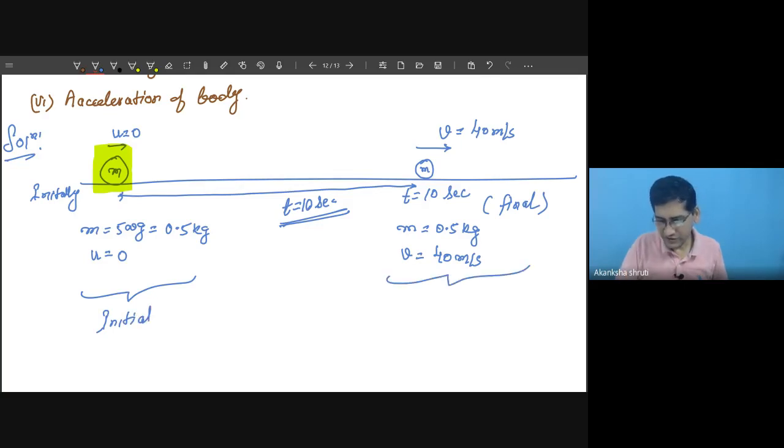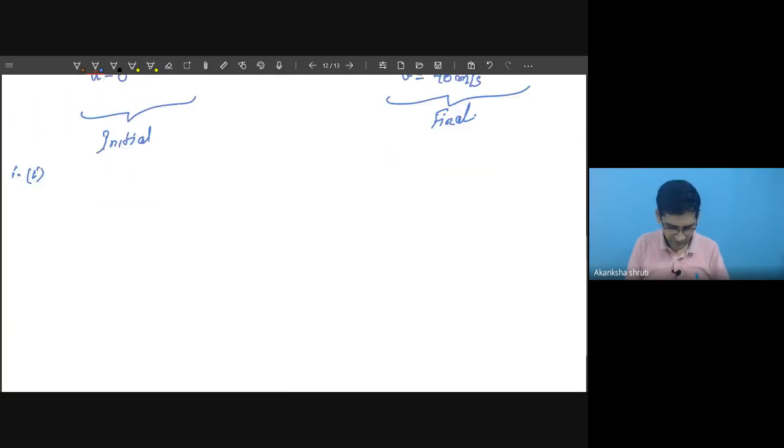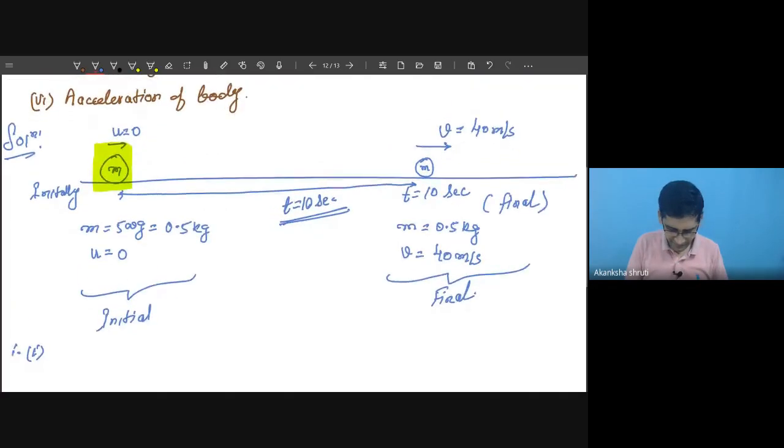This data is for the final. Time taken to reach from initial to final is 10 seconds. Therefore, first we have to calculate the initial momentum. We have learned momentum is given by the mass of the object and the speed at that particular time. So I have to focus on this initial data to calculate the initial momentum.